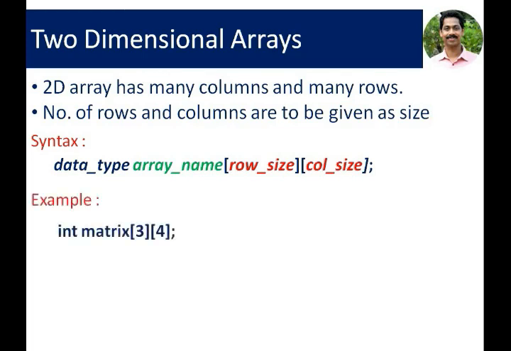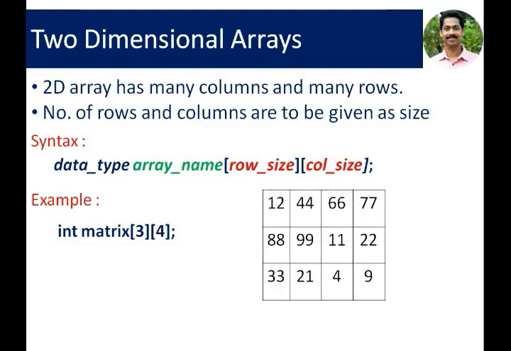Here is an example: int matrix[3][4]. Here 3 rows and 4 columns are there in the matrix variable. 3 rows and 4 columns. Each location can store integer values. The total number of elements in this matrix is 12.